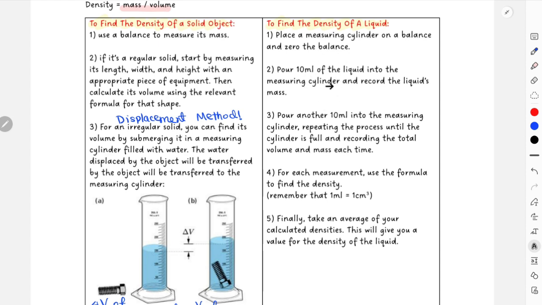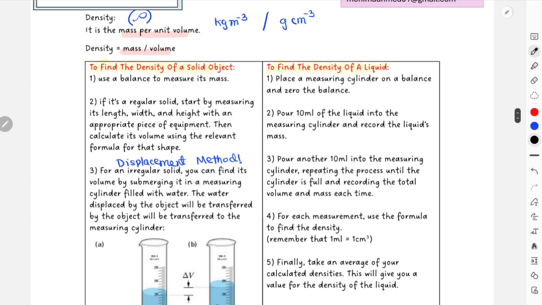Over here this is just the mass of the cylinder, and this one will give you the mass of liquid plus cylinder. So if you subtract both of them, that will give you only the mass of the liquid.